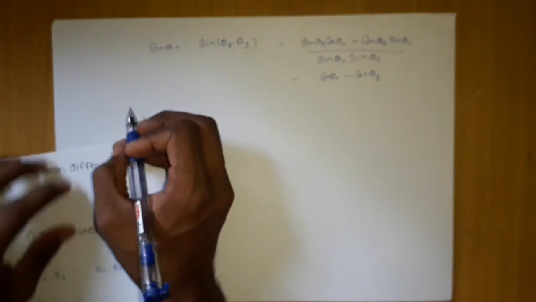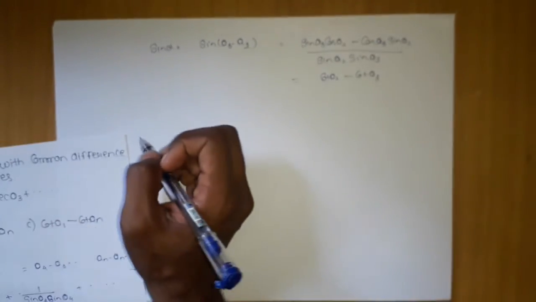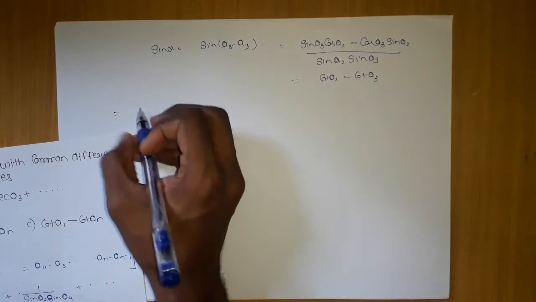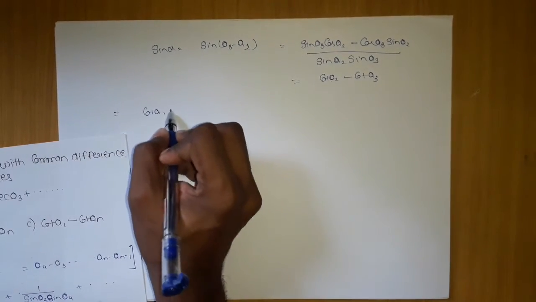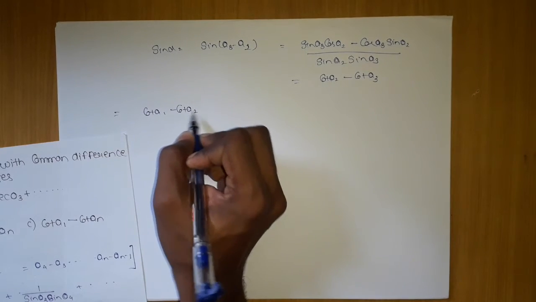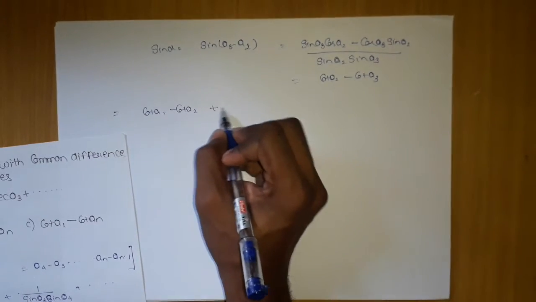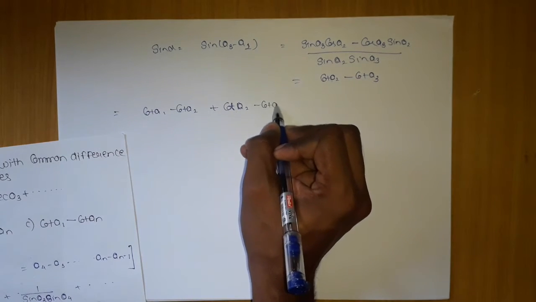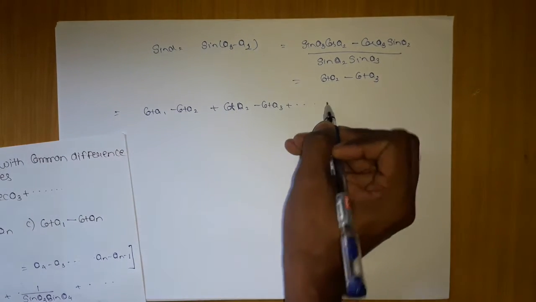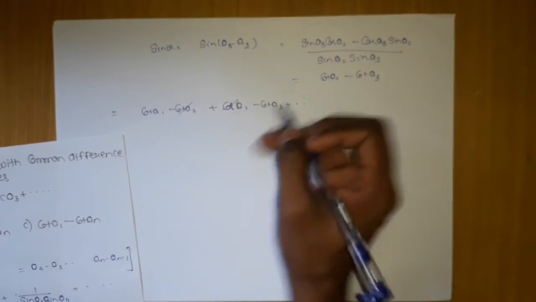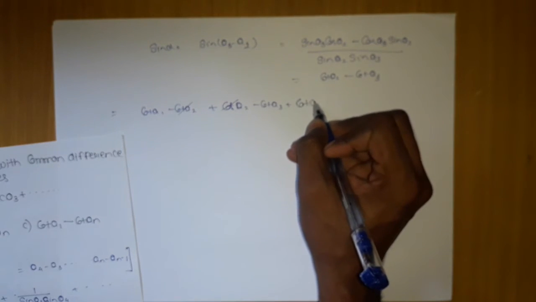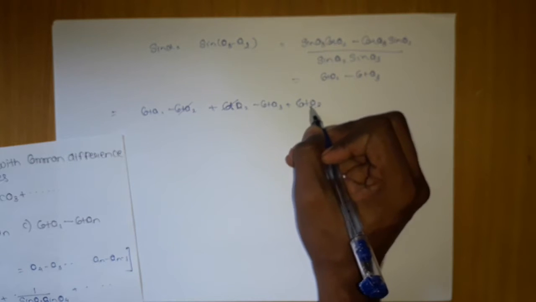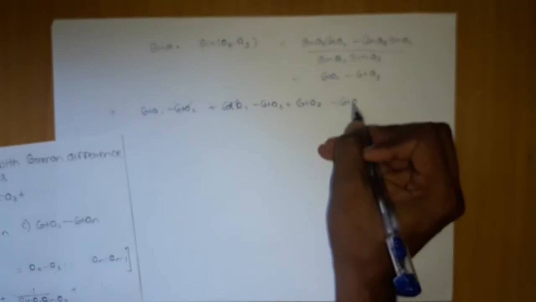If I try to predict the series, if I open this and multiply by sine d, I get cot a1 minus cot a2 from the first, cot a2 minus cot a3 from the second, cot a3 minus cot a4, and so on.